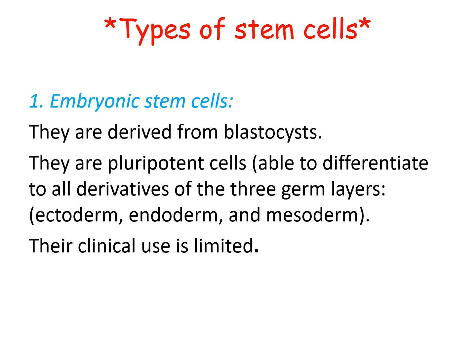Next, we have to know the types of stem cells. They are classified according to several classifications, the first of which is based upon the origin of these stem cells. The first type is embryonic stem cells. They are derived from the blastocysts of the embryo. They are pluripotent stem cells, which means they are able to differentiate to all derivatives of the three germ layers, ectodermal or endodermal or mesodermal, but they have a major issue in that they have limited clinical use because they are illegal.